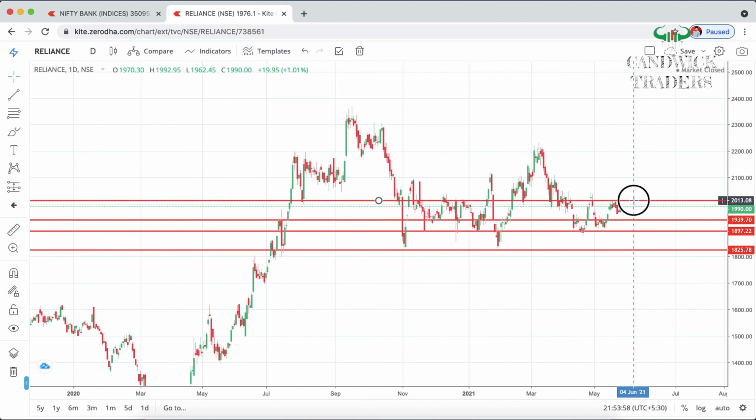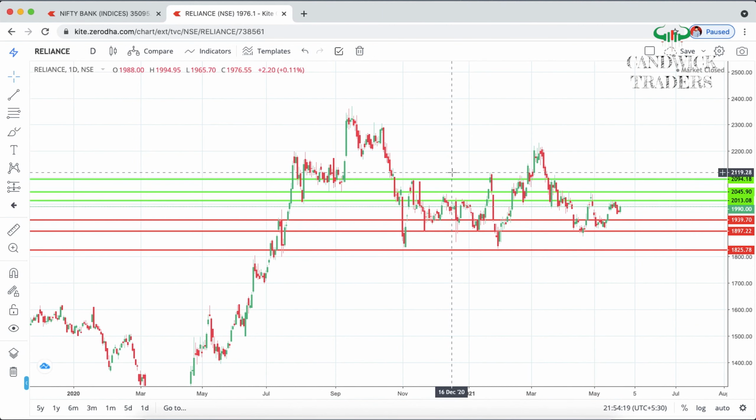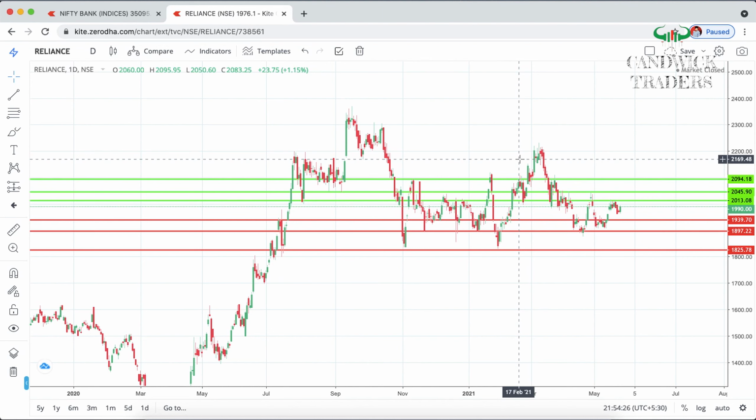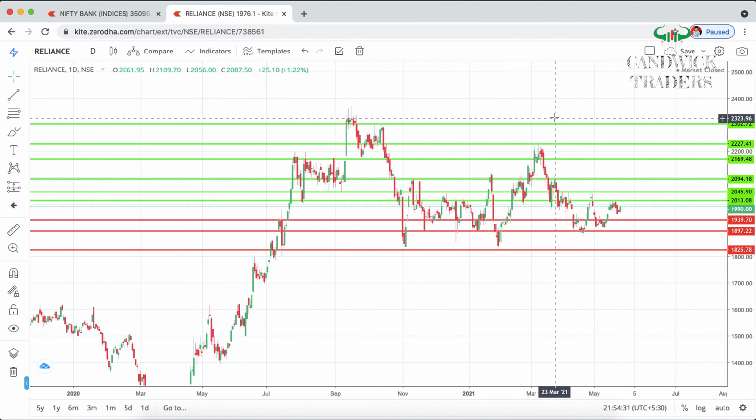So this one is resistance, I'm changing the color. And here also, because it's once, twice and thrice. Look at this. Many times it has been taken as a support also, because our resistance will become support once the price goes up. And then this is another level, and this is another level.